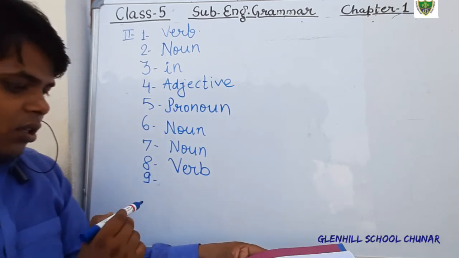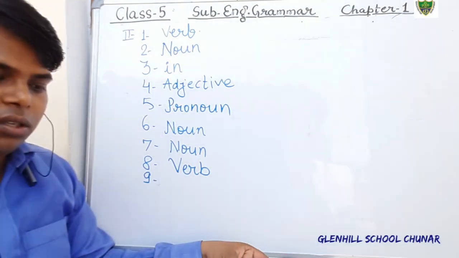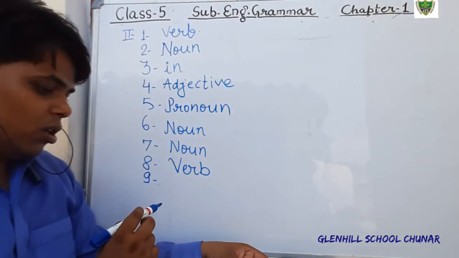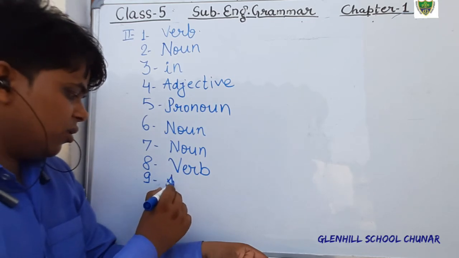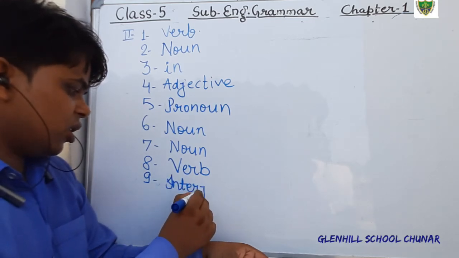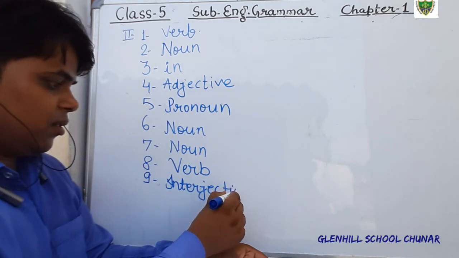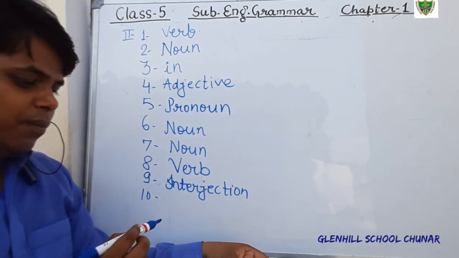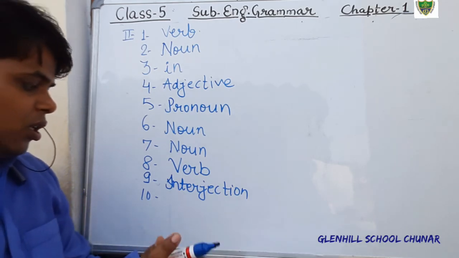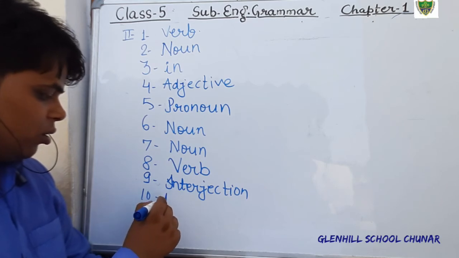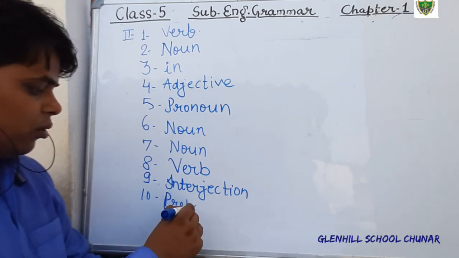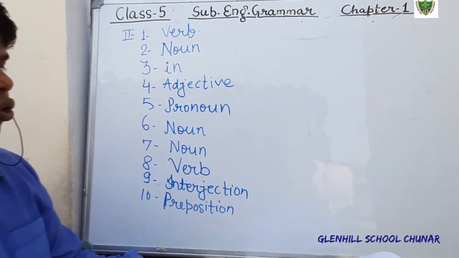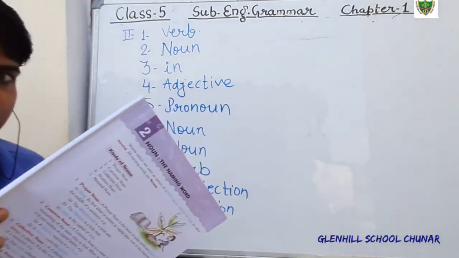Question number 9th. Ah, I enjoyed the hill scenes. In this sentence, what is ah? That is interjection. Interjection. In the 10th, they hide behind the school building. Behind. What is behind? That is preposition. Just write down preposition. Okay, so this is the answer of question number 2nd. You just write down within 10 seconds.